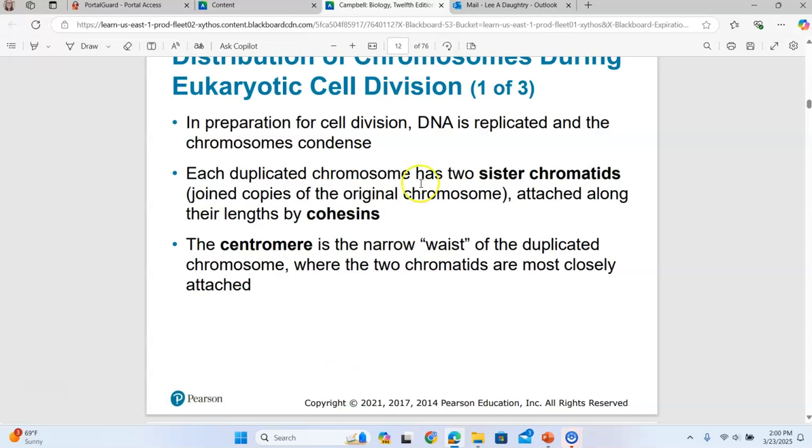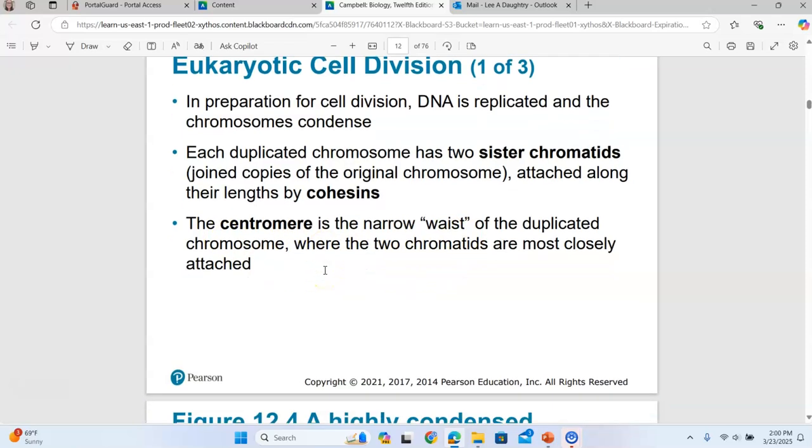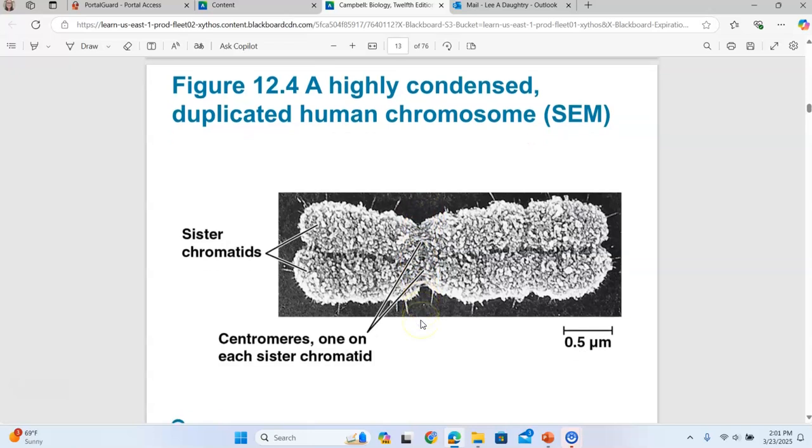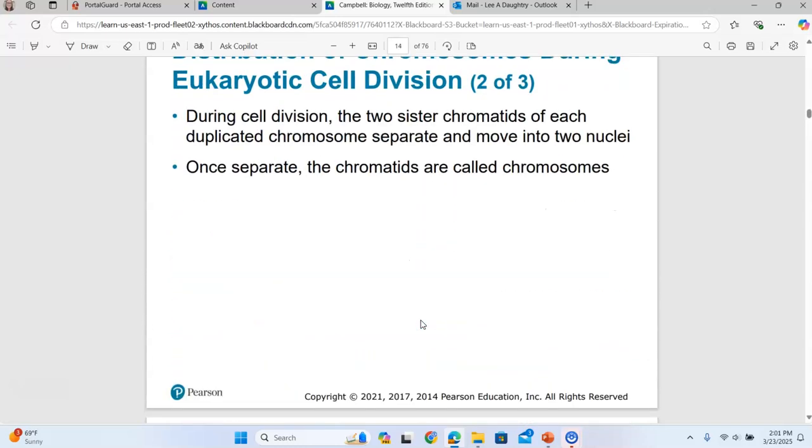Now, before a cell divides, DNA replicates or copies itself, and that chromosome that was just a single chromosome duplicates, and now it consists of 2 sister chromatids. It's attached by proteins called cohesins at an area that we call the centromere, which kind of looks like a waist. It's thinner than the rest, I guess you could say. These are 2 sister chromatids joined at the centromere, and so under the microscope they kind of look like the letter X.